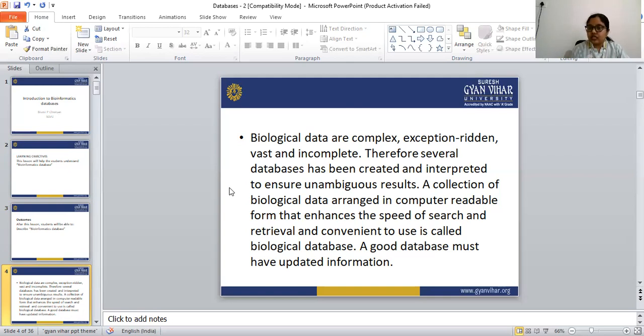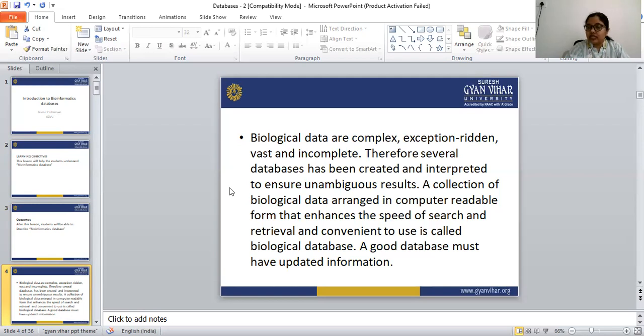So the biological database is the collection of biological data in the computer in a readable format that enhances the speed of search and retrieval and is also convenient to use. A good database must have updated information. The updating of information must be there in the database. It is necessary to update all the information regularly in the databases. That is known as a good database.